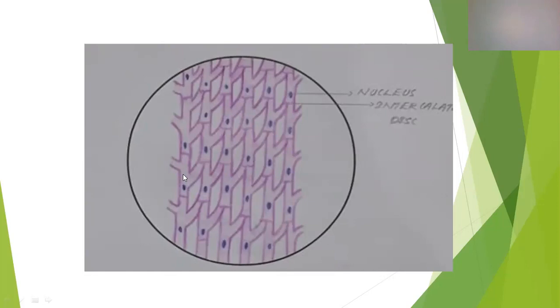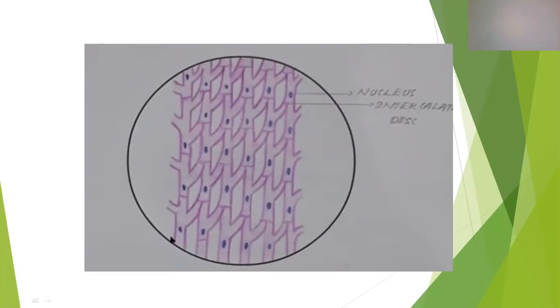Then another peculiarity: these muscle fibers are branched muscle fibers. See, this is one muscle fiber. It shows some branches here. See, first branch, second branch, third branch. And see the peculiarity of that branch. That branch joins with the adjacent fiber and forms a network here. Ultimately, it forms a network. These are some of the important peculiarities of cardiac muscle fiber.